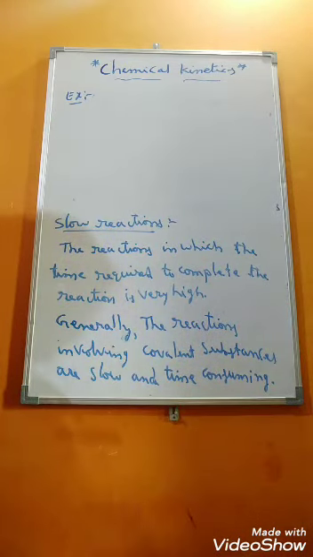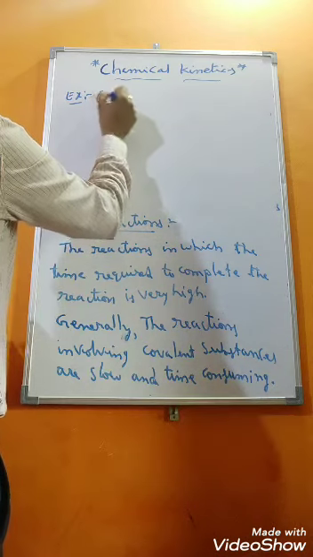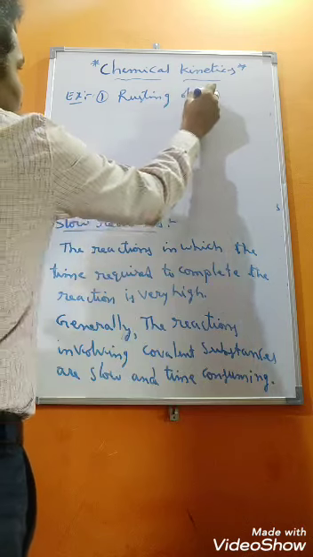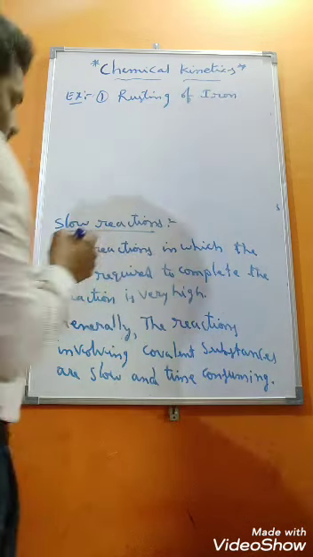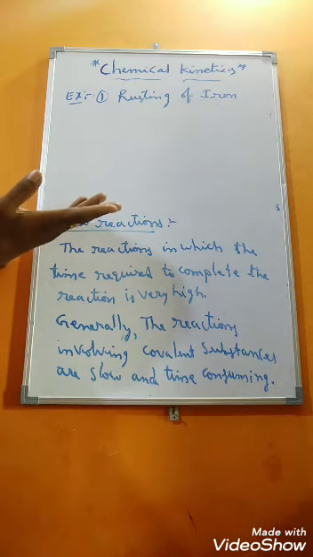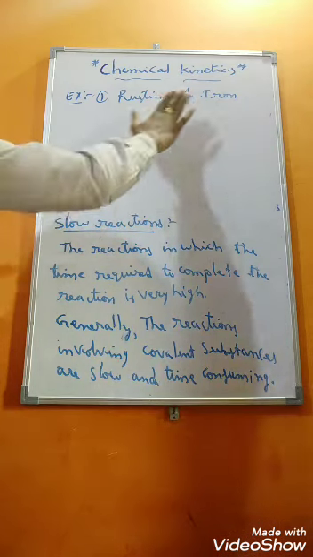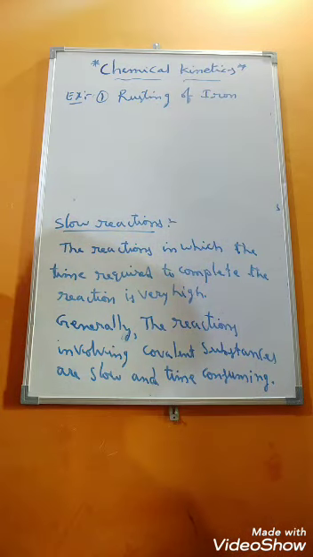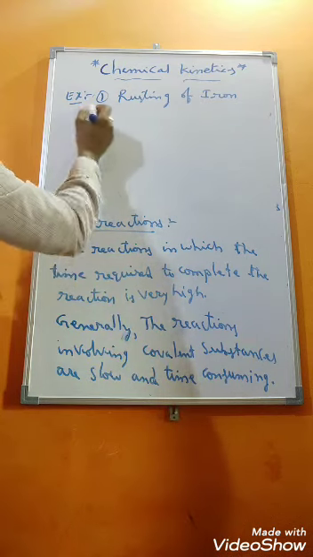Rusting of iron. The first example I have given to you, that is rusting of iron. Suppose if you take iron rod and if you place in the atmosphere, after few months it will be rust. That means what? It will become rust. It will corrode. We know already this. This is rusting of iron, one of the examples.